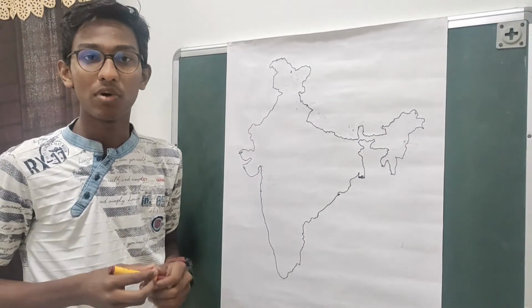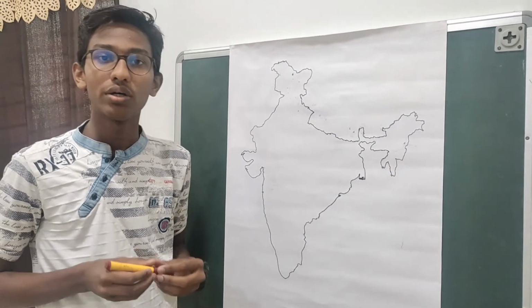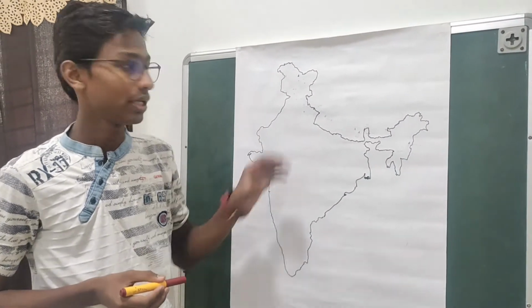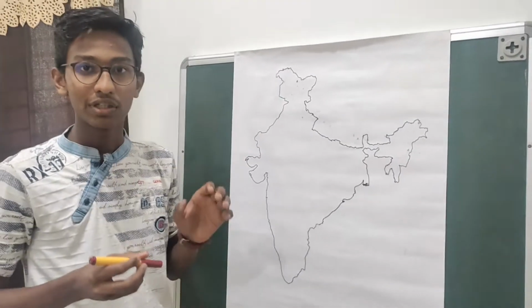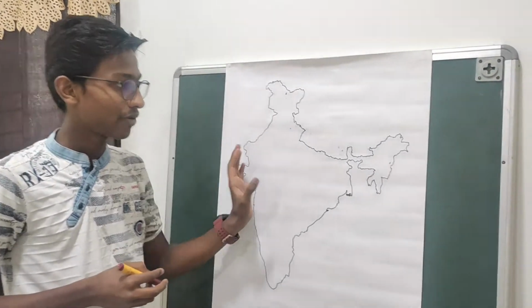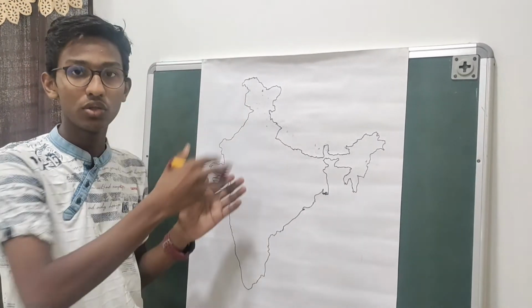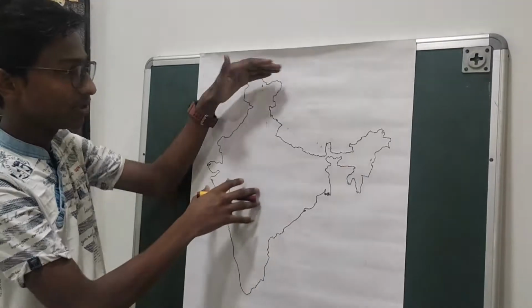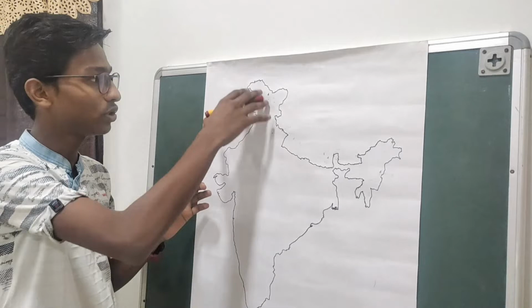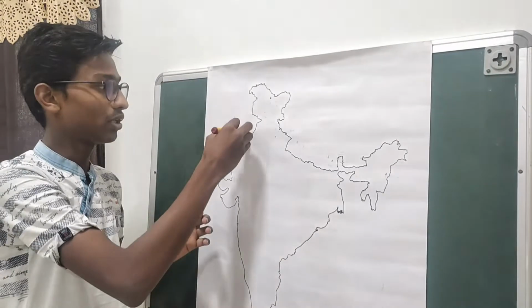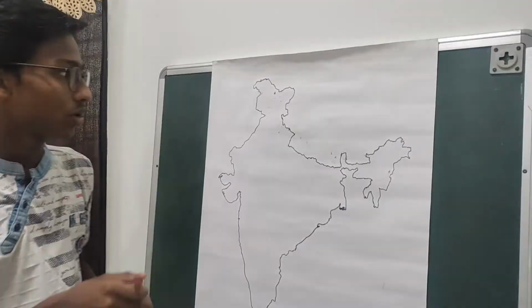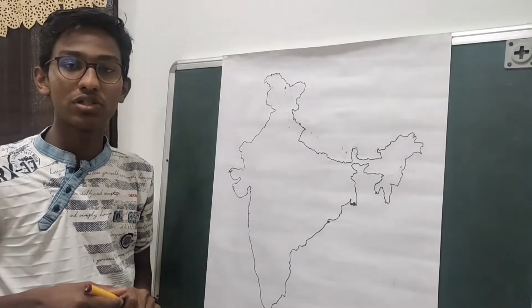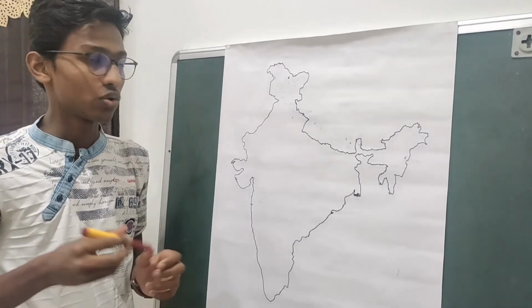First, let us know how the Himalayan mountains were formed. According to the plate tectonics theory, the Indian plate was first part of Gondwanaland. But after the Indian plate traveled across the ocean and joined with the Eurasian plate, the collision between the Eurasian and the Indian plate led to the formation of the Himalayan mountains in the northwest, north and northeast side of our country. Now let us see in detail the divisions of the Himalayan mountains.